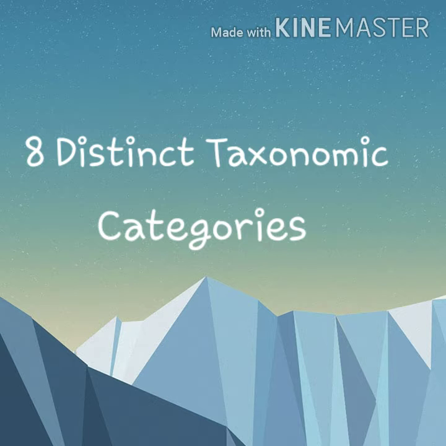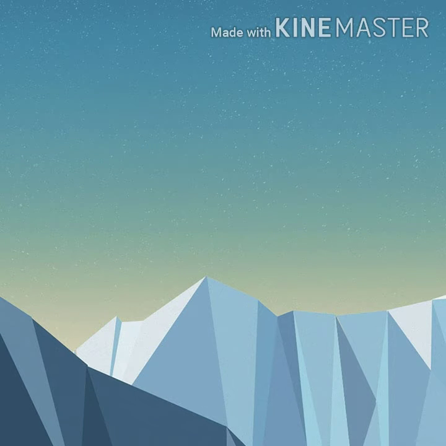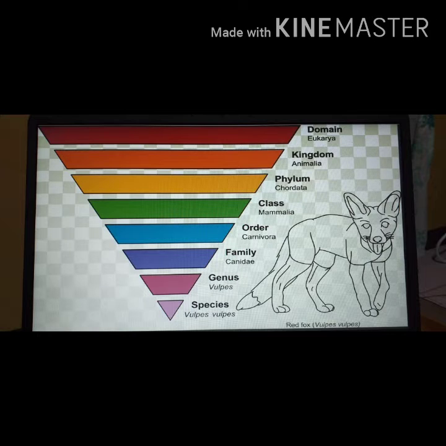There are 8 distinct taxonomic categories, and these are the domain, kingdom, phylum, class, order, family, genus, and species. So, let's begin with domain. Domain is the highest taxonomic rank in the hierarchical biological classification system, above the kingdom level, and there are 3 domains of life: the archaea, the bacteria, and the eukarya.